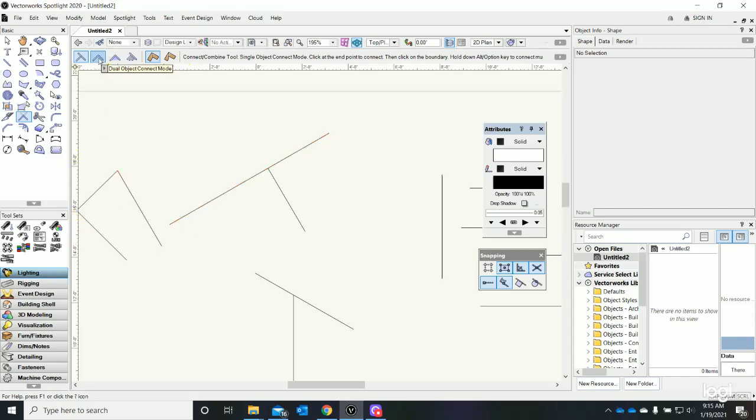If we change the mode, this is dual object connect mode. It will connect and complete both lines to make that corner. It will extend them both, and make sure that there's no trim or excess for either line, and it'll make that angle.